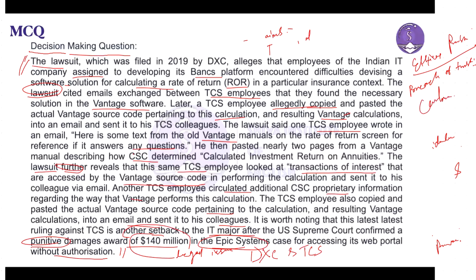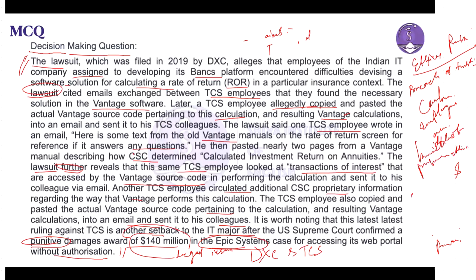The actions of TCS employees, as described in the lawsuit, may be seen as ethically questionable. Copying and sharing source code and proprietary information could be viewed as a breach of professional code of conduct. Professional ethics, isn't it?